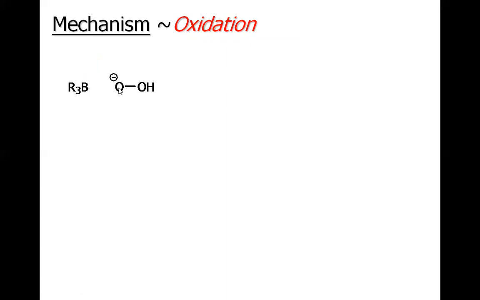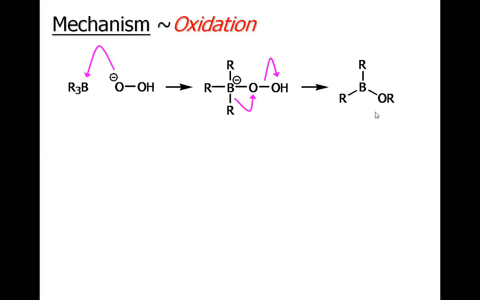So this hydroperoxide anion will attack the boron because boron is electron deficient, and we will have a complex of oxygen and boron, and then there will be a 1,2 alkyl shift, and one of the alkyl groups will migrate from the boron to the neighboring oxygen, and this hydroxide will leave the system, and we will have this species.